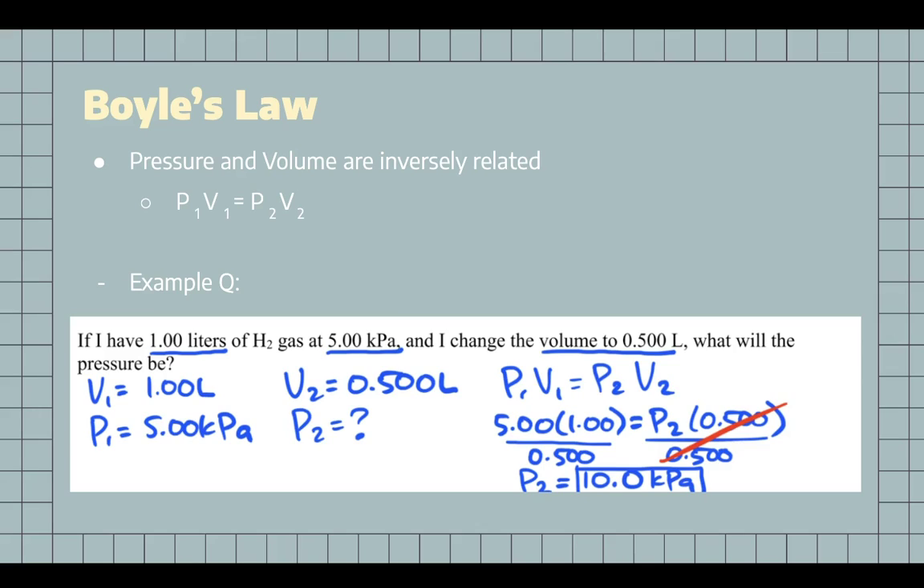Second, Boyle's law. This law states that pressure and volume are inversely related. The equation is first pressure times first volume is equal to second pressure times second volume. The example question is, if I have 1 liter of hydrogen gas at 5 kPa and I change the volume to 0.5 liters, what will the pressure be? Since we know the value of first volume, first pressure, and second volume, we are able to plug those values into the equation and solve for the second pressure, which would get you 10 kPa.